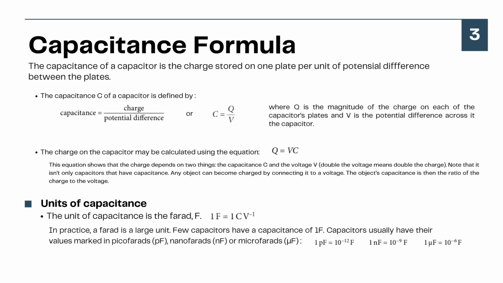The next is units of capacitance. The unit of capacitance is the farad, or F. With the formula, 1 farad equals 1 coulomb per volt. In practice, a farad is a large unit. Few capacitors have a capacitance of 1 farad. Capacitors usually have their values marked in picofarads, nanofarads, or microfarads.